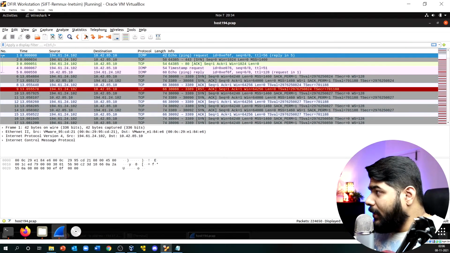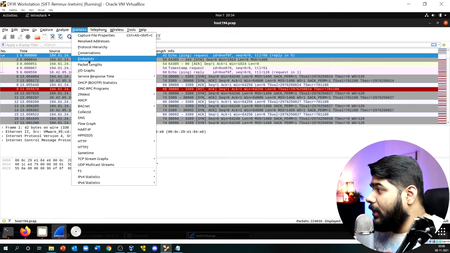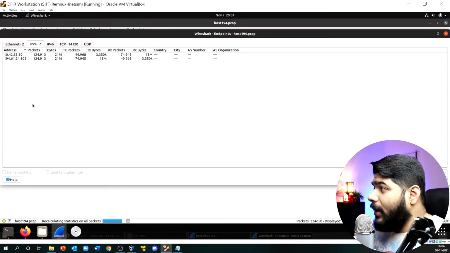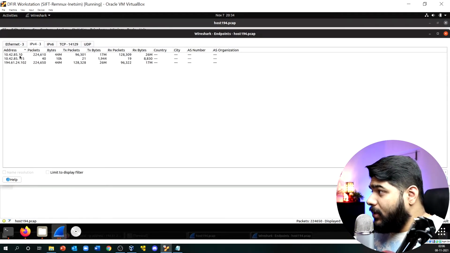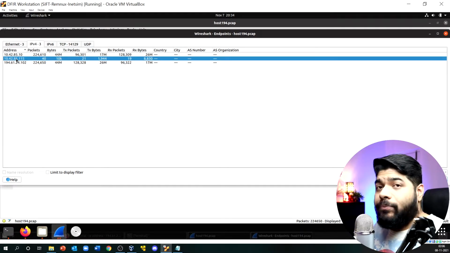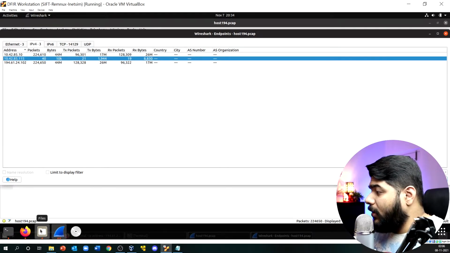Okay, so now what next? If we go to the statistics section and try to see the endpoints over here, you will see that this particular machine and this particular machine are communicating to this 194, the malicious IP address, right?